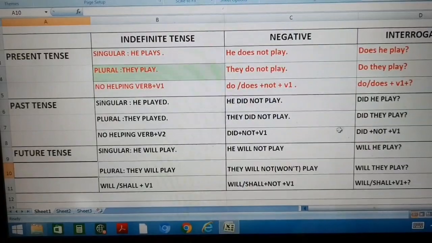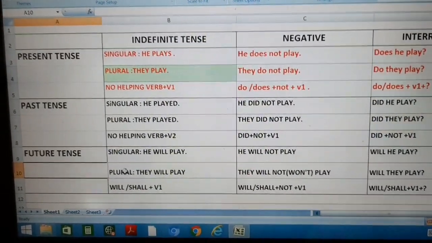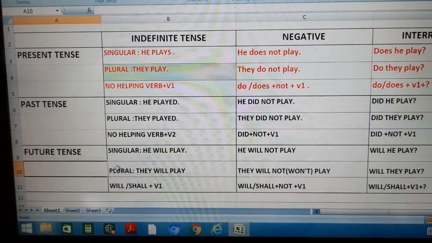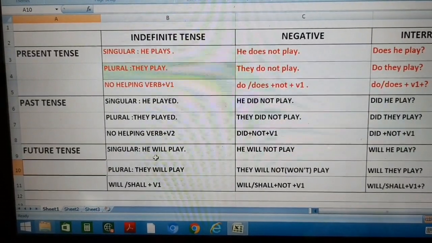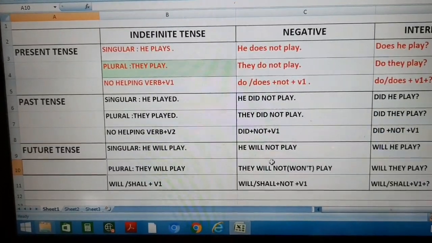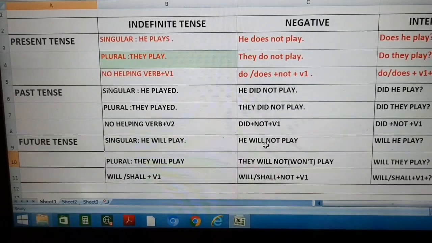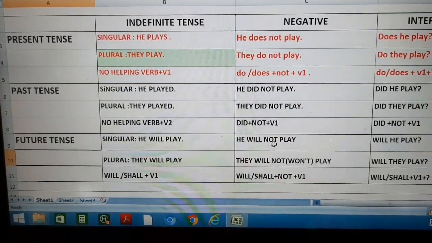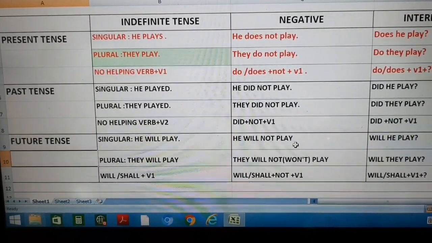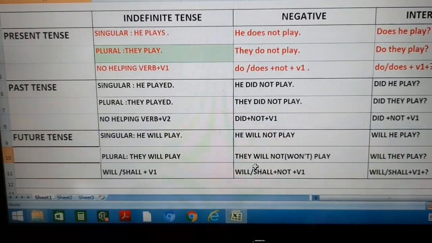And let us come back to the future tense. Here we have read in indefinite tense. In the first column we have seen he will play. Here in negative, the same sentence we have added only not. He will not play. No other changes are there. Plural, they will play. Again no other changes.